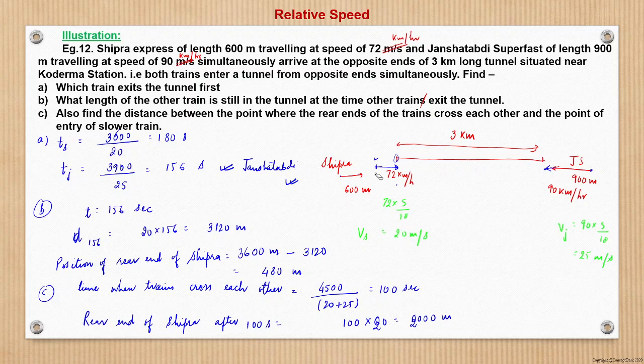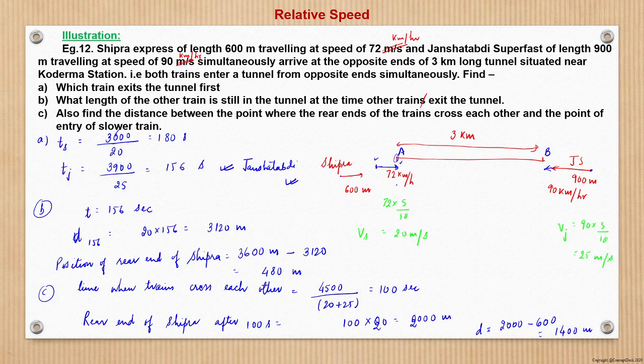From the entry of the tunnel, what will we do? That is 2000 minus the length of Shipra, which is 600. That gives 1400 meters after this point. Let this be A. So 1400 meters from A, the two trains will cross each other.